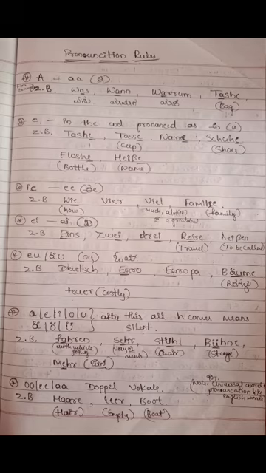Next we start EU or A umlaut U. We pronounce it as Oi. Zum Beispiel Deutsch, Euro, Europa, Bäume, Theater. These are all the examples of EU or A umlaut U.